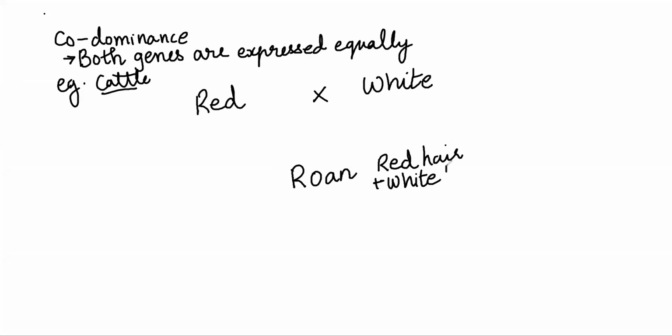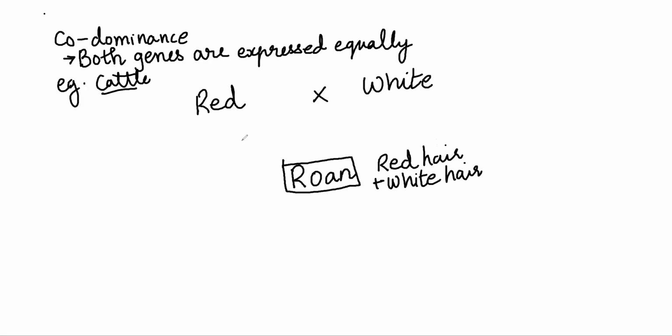That means it was not that one hair was red and another hair was white; the skin had red hair as well as white hair. So such cattle were called Rowans.